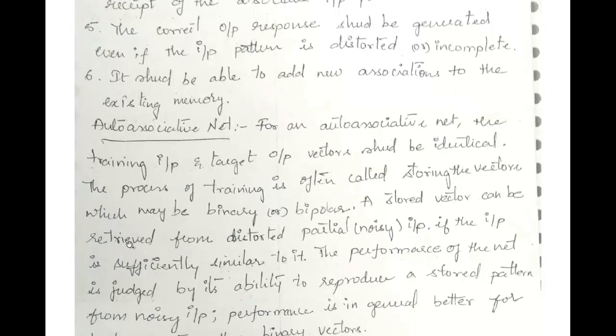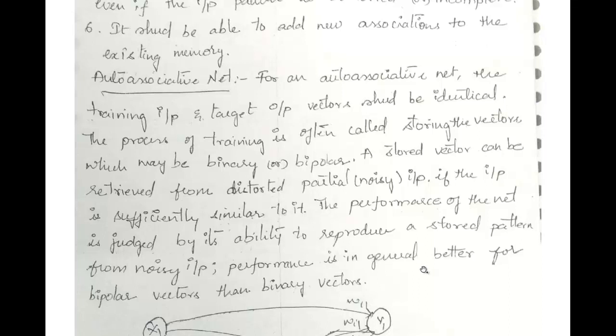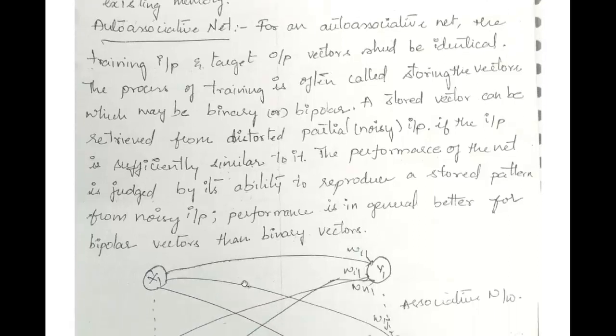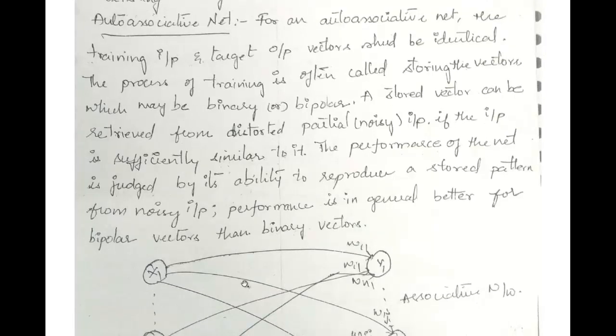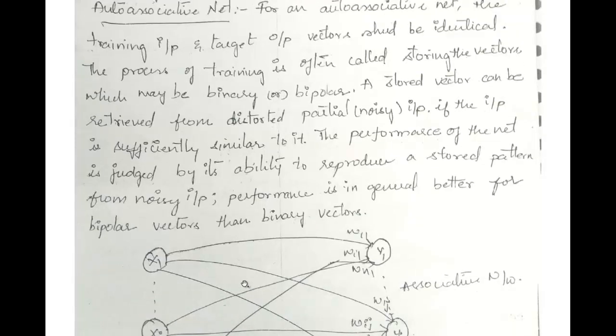A stored vector can be retrieved from distorted, partial or noisy inputs if the input is sufficiently similar to it. The performance of the network is judged by its ability to reproduce a stored pattern from the noisy input. And here the performance is generally better for bipolar vectors than binary vectors, in your auto-associative network.